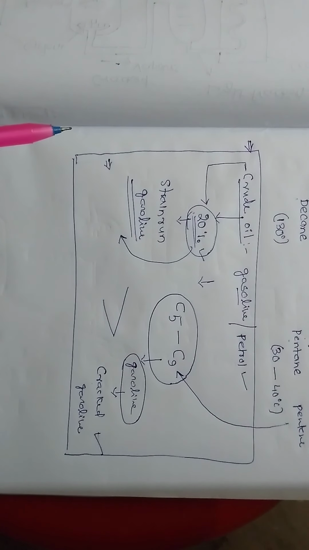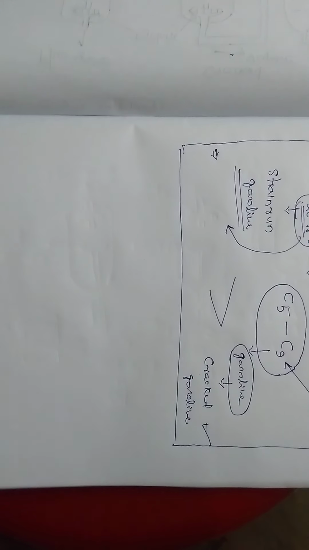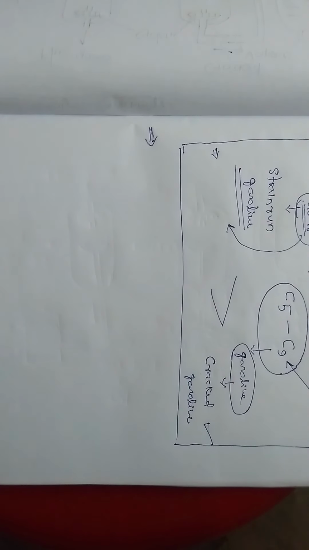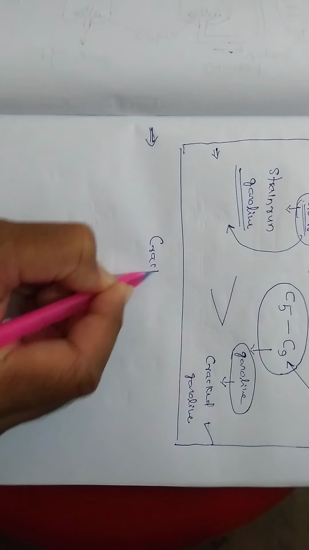The gasoline obtained from the fractional distillation method is called straight run gasoline, and the gasoline obtained from the cracking process is called cracked gasoline. The yield and quality of the cracked gasoline are greater than the straight run gasoline. That is the purpose of cracking. Next, cracking is classified into two types.